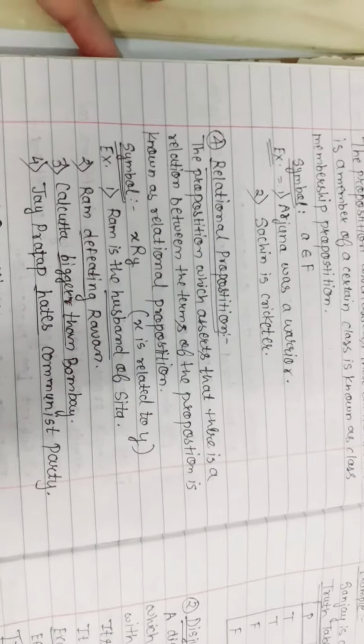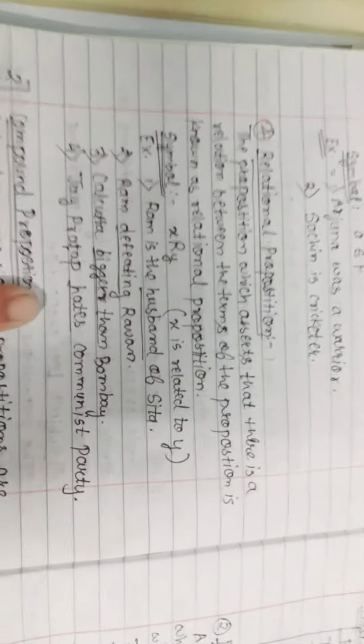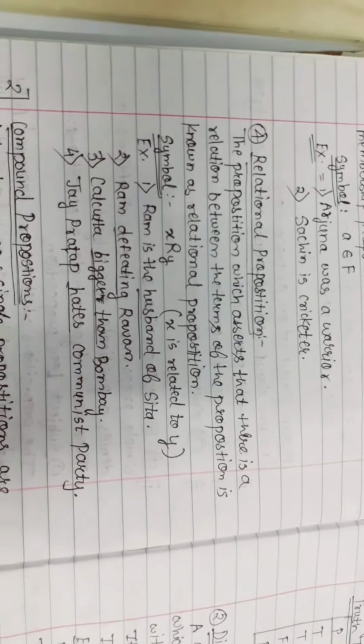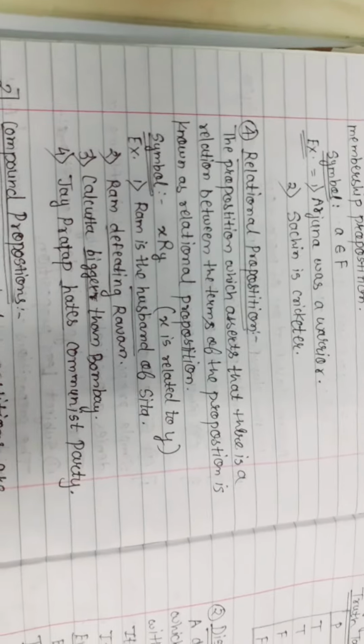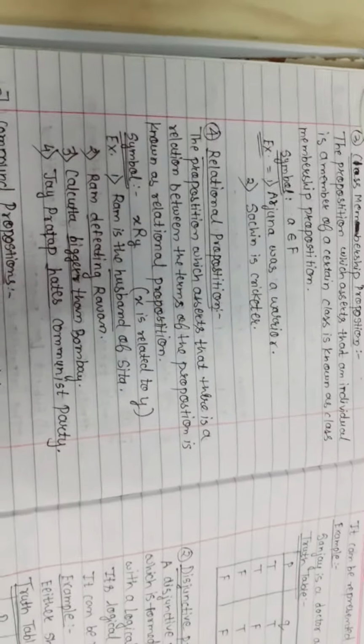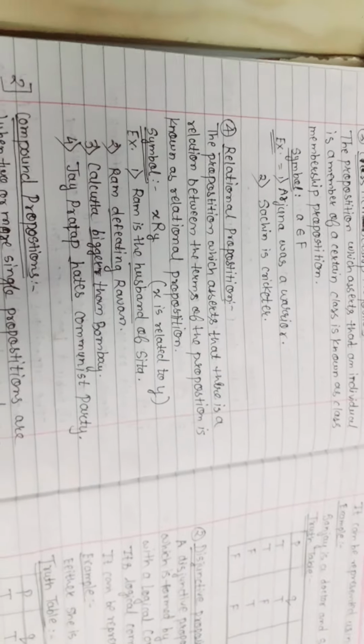In relational proposition, some relation is present in the sentence. Ram is the husband of Sita. Ram defeating Ravan. The proposition which asserts that there is a relation between the terms of the proposition is known as relational proposition. So here we have completed the four types of simple proposition.